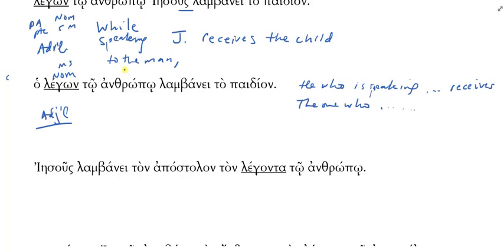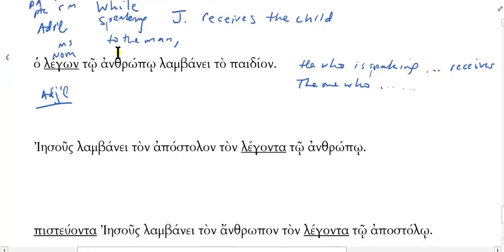Now look at this third example. I have Jesus lambane ton apostolon. How would you translate that? Jesus receives the apostle. Okay. Notice that the apostle is what case? It's accusative. That's why we're making it the direct object of our sentence, right? Jesus receives the apostle.